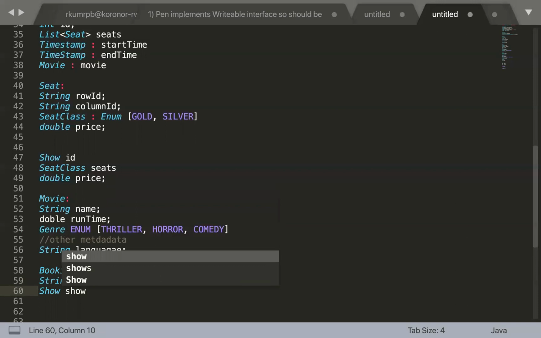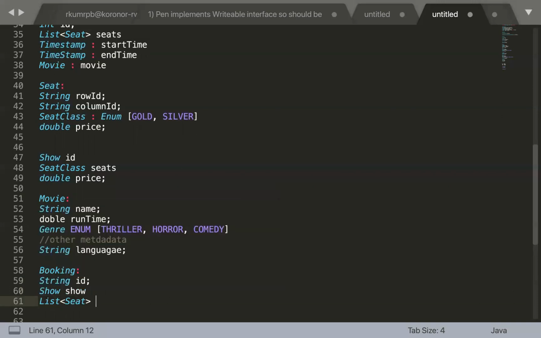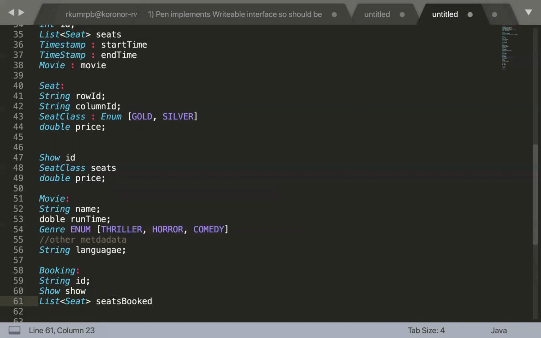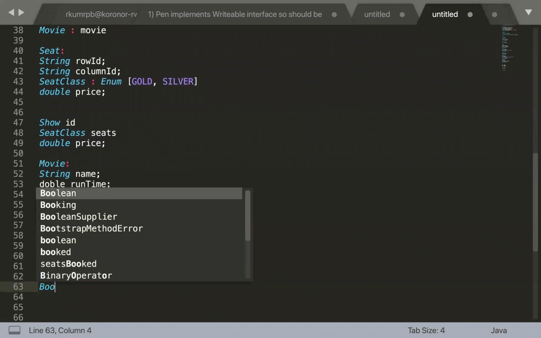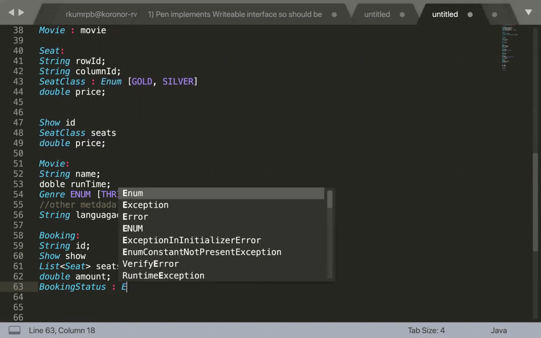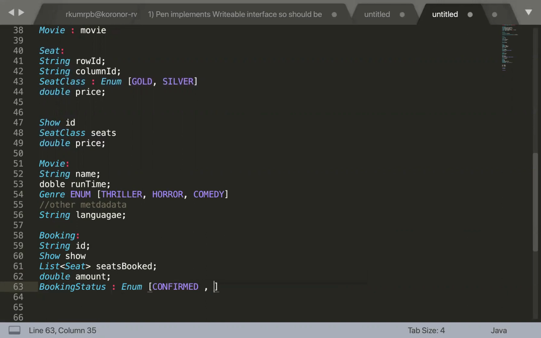It is going to have a show ID, right? For which show we are exactly booking the movie, and it is going to have the information for the list of seats, right? For which we have booked the seats. And it is going to have probably the entire amount that we need to pay for this particular stay. And then it is going to have something like booking status, right? Booking status is also an enum with probably the values as confirmed, pending, something like this.